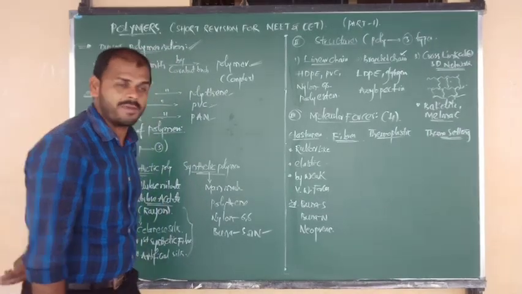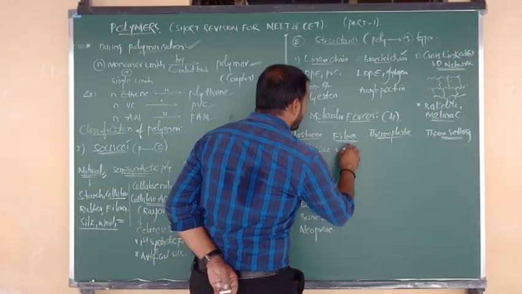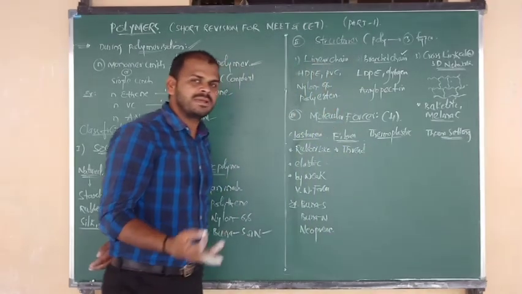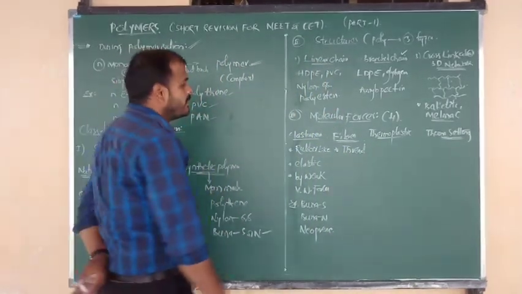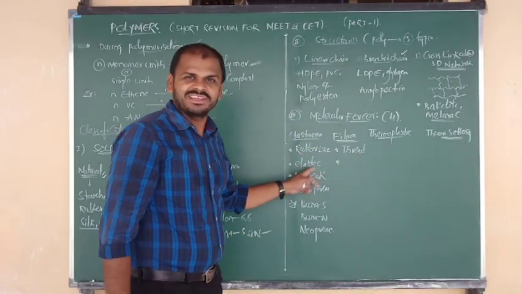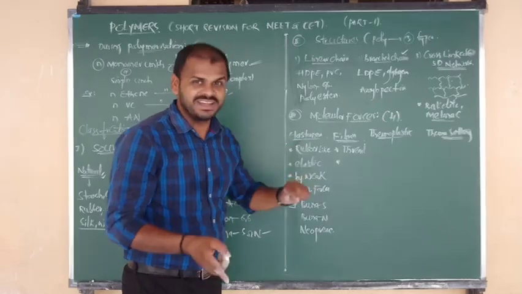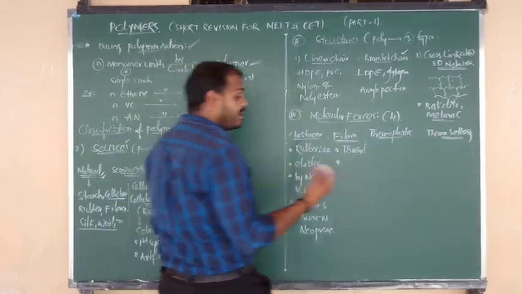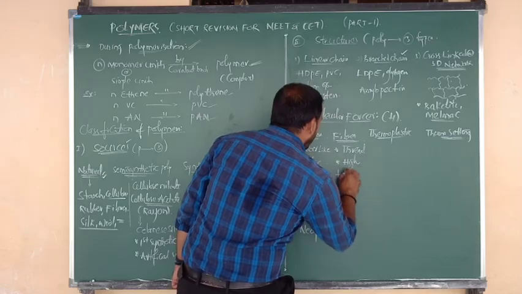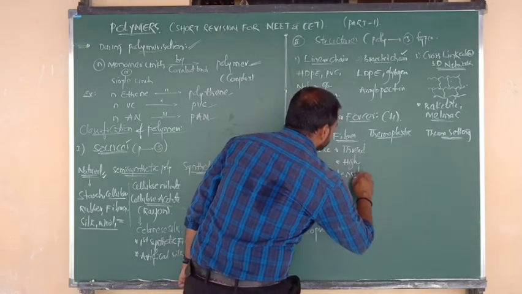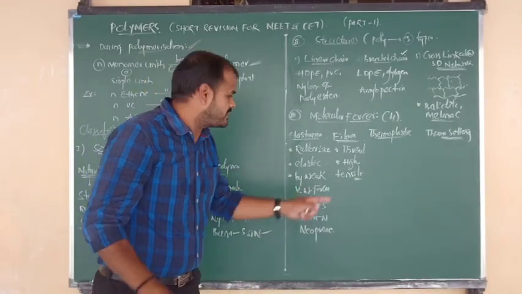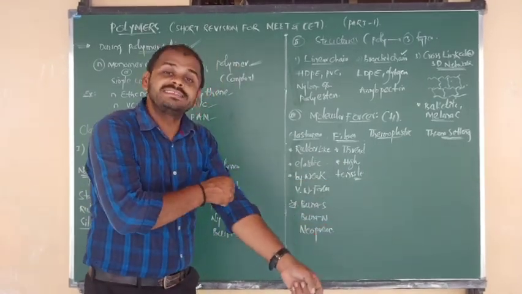Next, go for the second category, that is fibers. Sir, what is meant by fiber? Fibers are thread-like polymers. What can we say fiber means in our language? Thread. So fibers are thread-like polymers. Threads cannot have elastic nature, the opposite of elastic, meaning more strong. So we have to say they have high tensile strength.